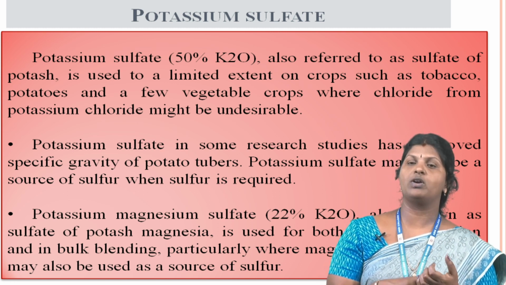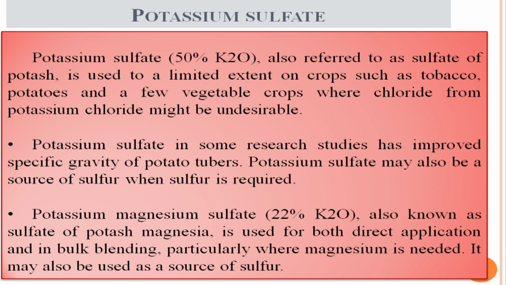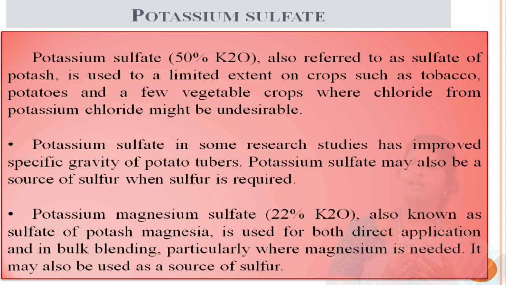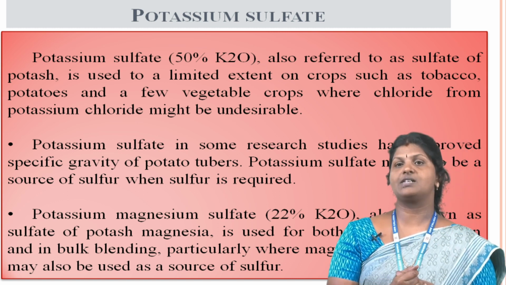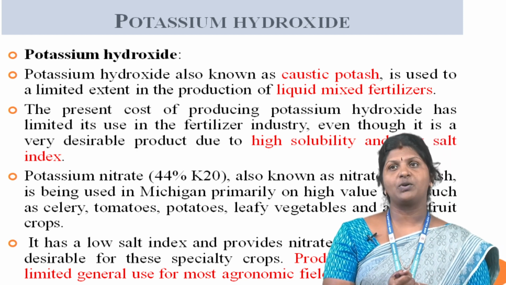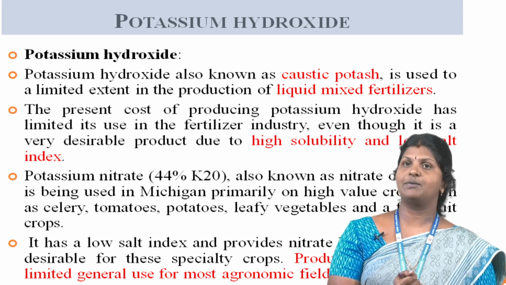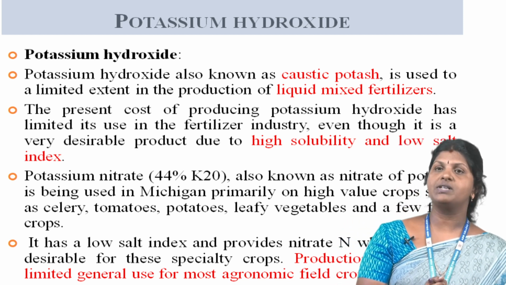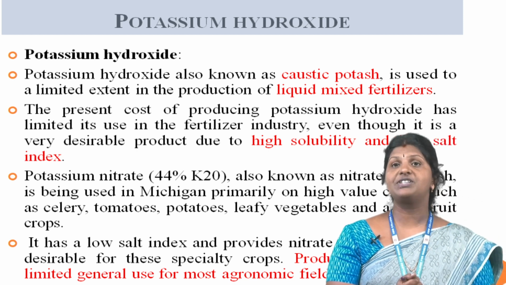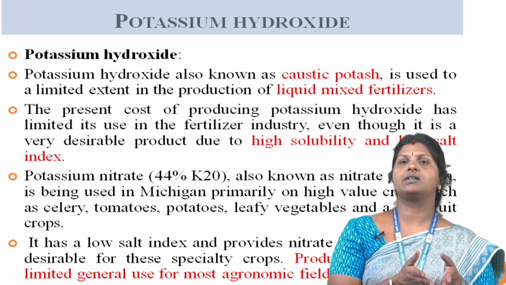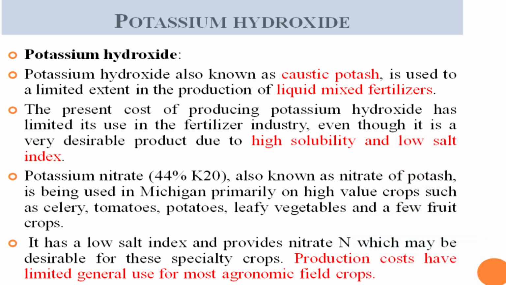Potassium magnesium sulfate, with only 22% potash, is also known as sulfate of potash magnesia. It is used for both direct application and in bulk blending, particularly where magnesium is needed. It may also be used as a source of sulfur. Potassium hydroxide, known as caustic potash, is used to a limited extent in the production of liquid mixed fertilizer. The present cost of producing potassium hydroxide has limited its use in the fertilizer industry, even though it is a very desirable product due to high solubility and low salt index.